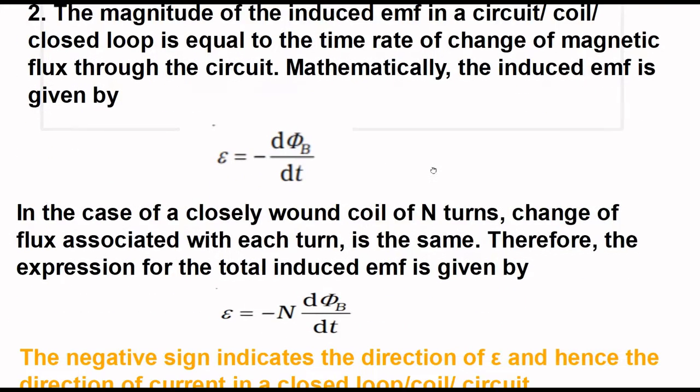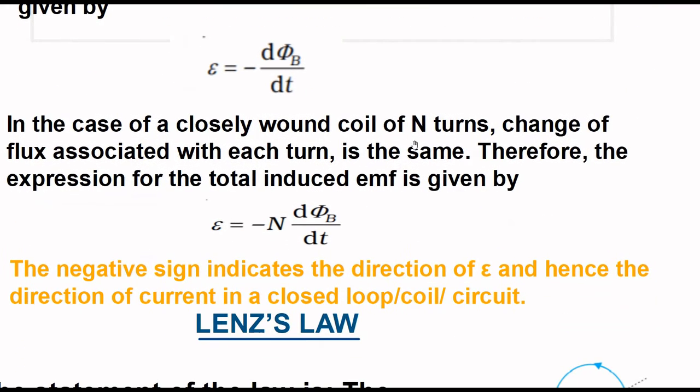Now, if the coil is having N turns, all the coils are associated with the flux variations. Therefore, the expression for the total induced EMF is given by E equals minus N times dΦB by dt.